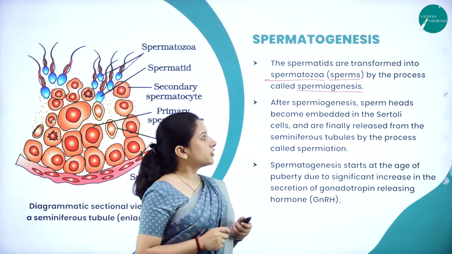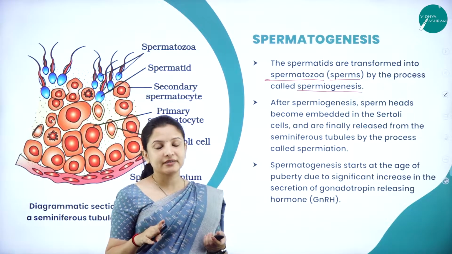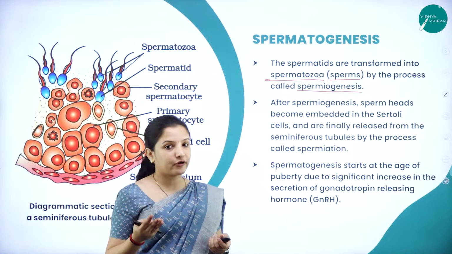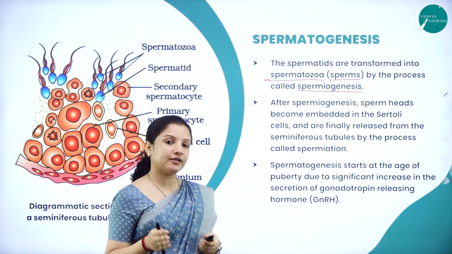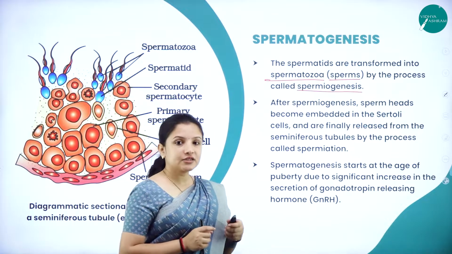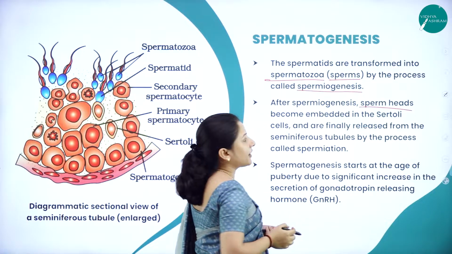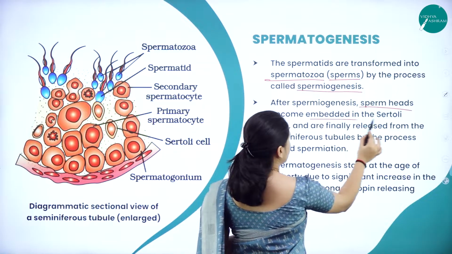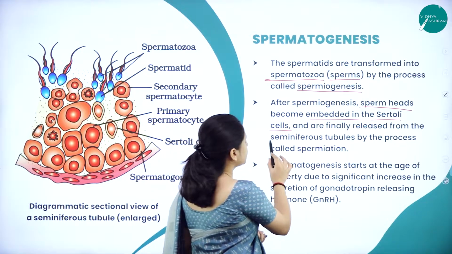So now we understood that the spermatids differentiated to form haploid sperms, right? That particular process is called spermiogenesis. After spermiogenesis, the sperm heads become embedded in the Sertoli cells and are finally released from the seminiferous tubules.